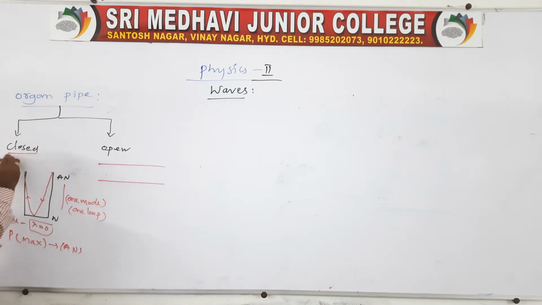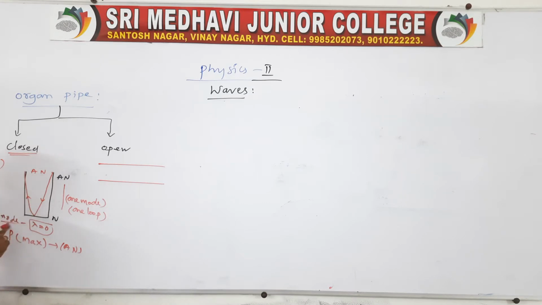And in case of a closed pipe, everyone remember, this is very, very important: one mode in the sense must consist of one node and one antinode. This we can call one mode or one loop. At a closed end a node will form, and at an open end an antinode is formed, because antinodes always form at open ends and nodes always form at closed ends.